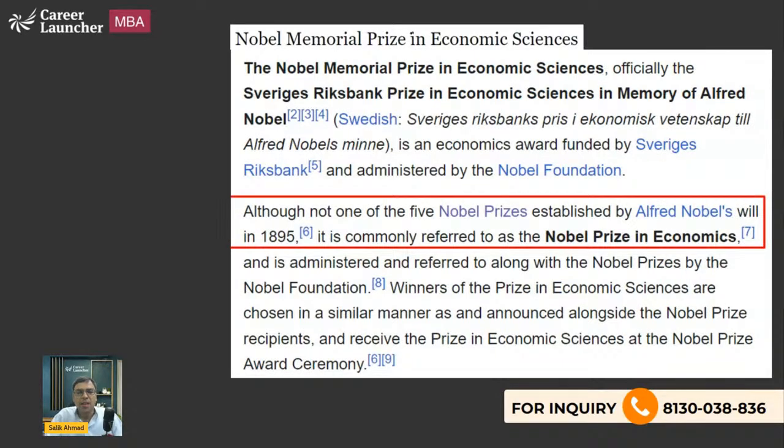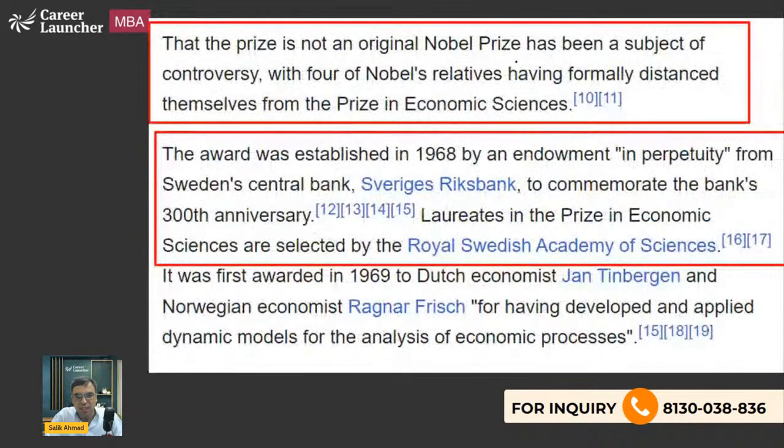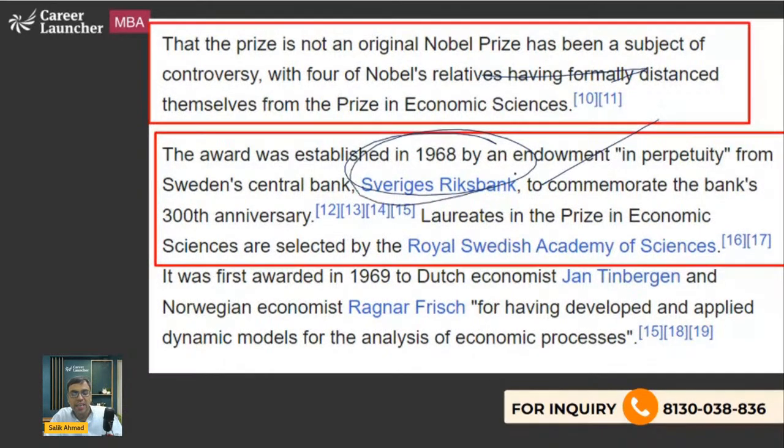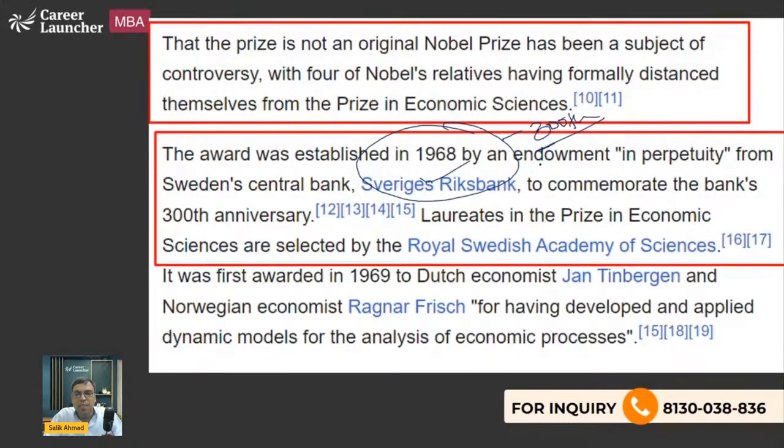Yes. So we're talking about the Nobel Prize in Economics, which was added later on. That is what you should know. Because in 1968, they celebrated the 300th birthday of Sveriges Riksbank, the central bank of Sweden. So it means this was established in 1668, right? That's why 1968 is the 300th birthday. And the first Nobel Prize in Economics was given in the next year, that is 1969.